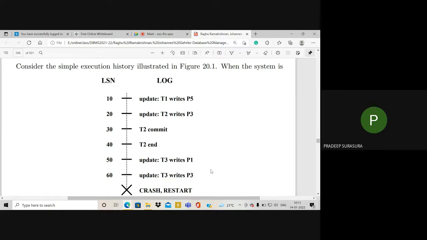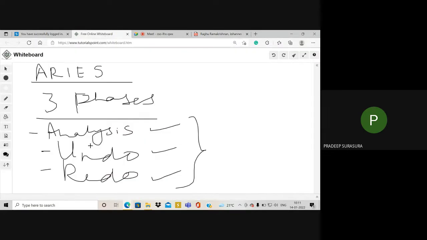The analysis will say that T1 and T3 with the processes P5, P1 and P3 were still executing during the crash. After the crash, these transactions made data dirty. So the analysis phase is just to identify which transactions were executing during the crash.